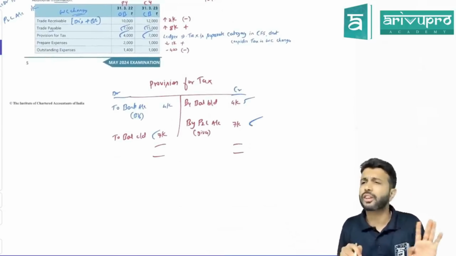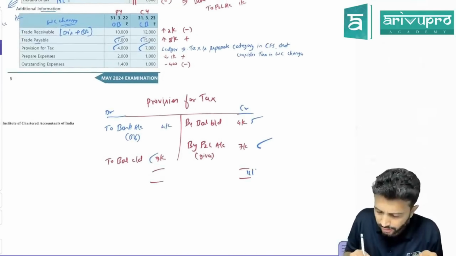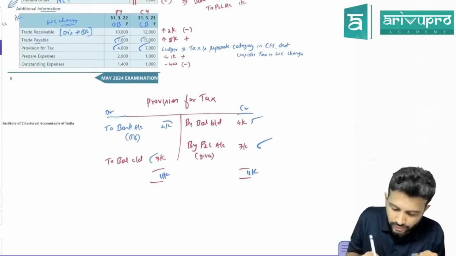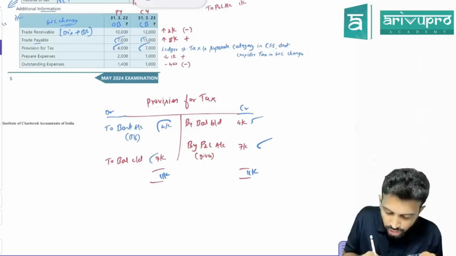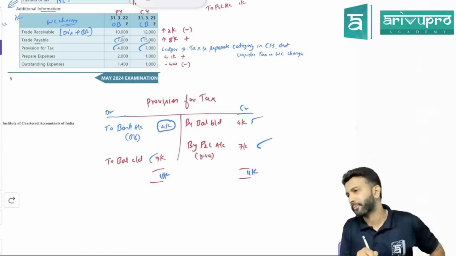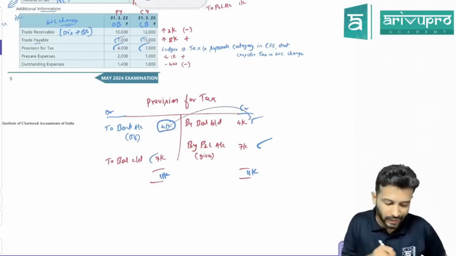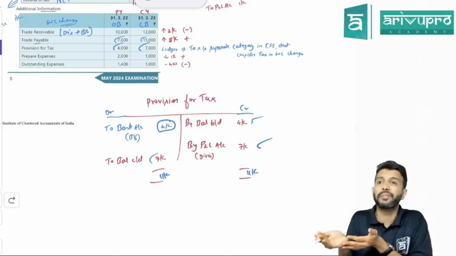Any other information or that's all? That's all. So this side total is 11. That side also should be 11. But you're getting a balancing figure of 4,000. That is what, sir? Tax paid. Okay, sir. Ironically, here the opening balance itself is paid, but it need not be in every case.